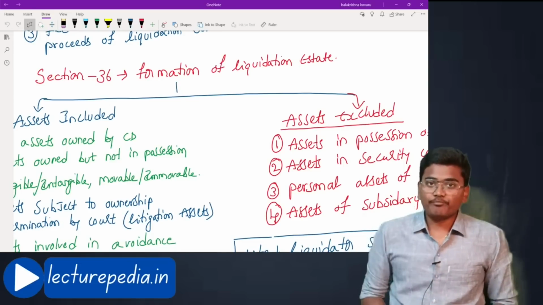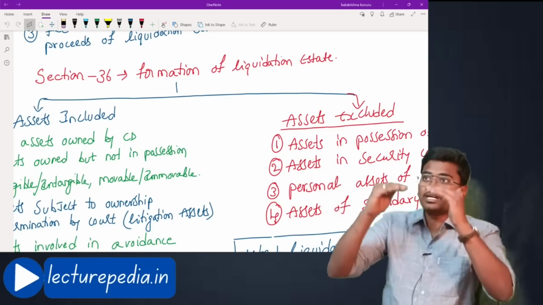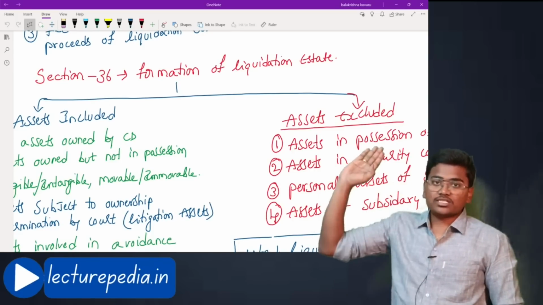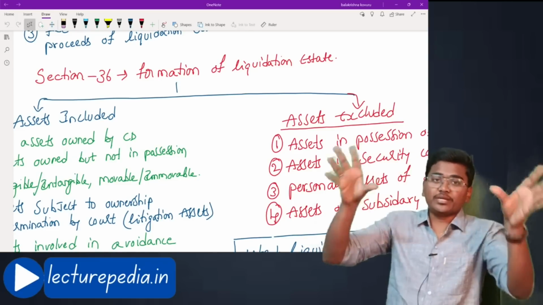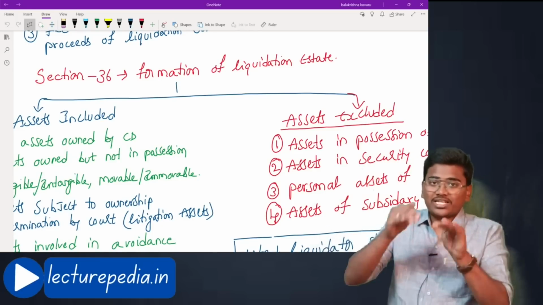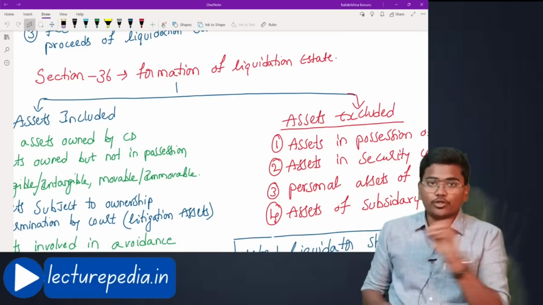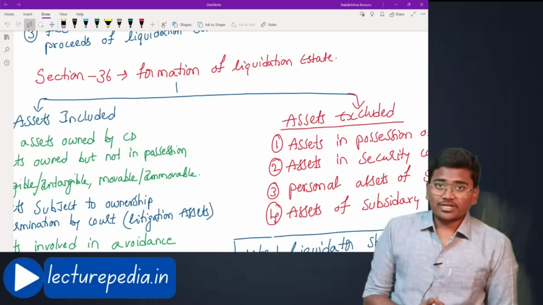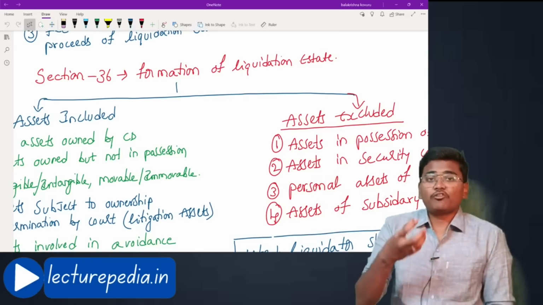Simply you can say that under liquidation you want to clean up the balance sheet. That means you want to remove all the assets from the balance sheet, you want to remove all the liabilities from the balance sheet. The balance sheet should be empty. Once the liquidation is completed, the balance sheet will be empty. There will be no assets, there will be no liabilities. Now, for conducting liquidation, a liquidation estate should be formed.